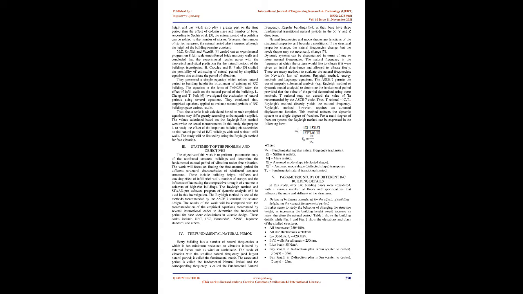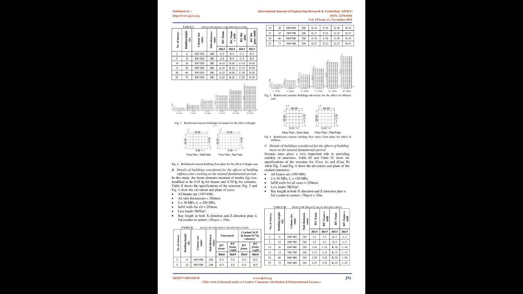The objective of the study is to investigate the effects of the main parameters influencing the fundamental natural periods of vibrations of reinforced concrete buildings such as mass and stiffness as related to other parameters including building height, number of stories, type of framing system, the effect of infill brick walls, type of flooring systems and the compressive strength of concrete. The work is to be carried out using the Rayleigh method of dynamic analysis using the STAAD-Pro Software computer program. The results will be compared with the corresponding values obtained from the empirical formula recommended by different international codes for seismic design and with other similar work in the literature. 140 building cases will be investigated to determine the natural period for different types of buildings with different characteristics.